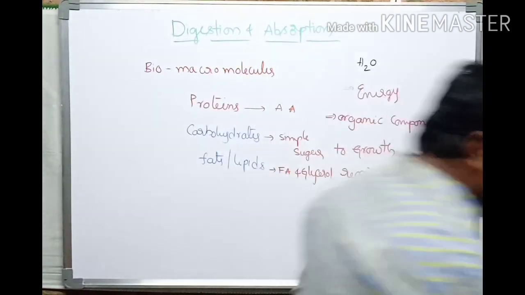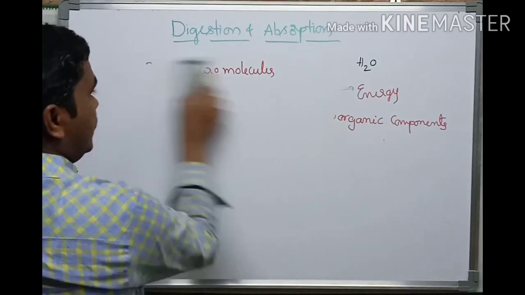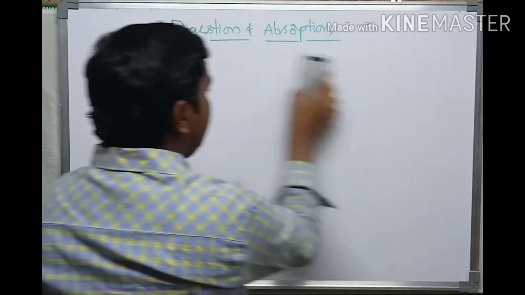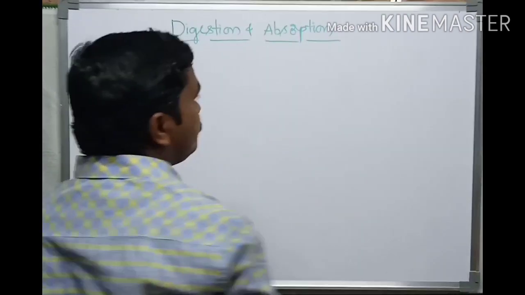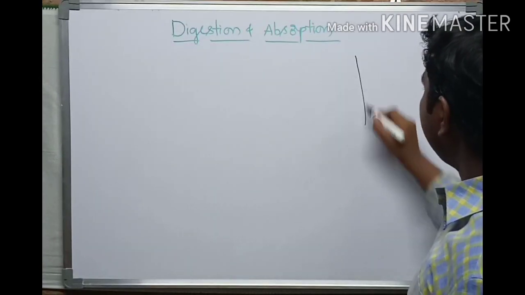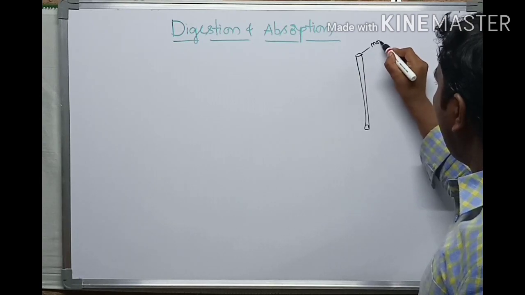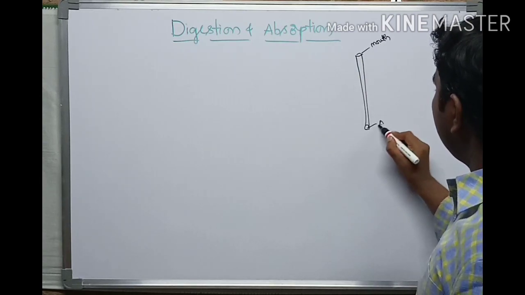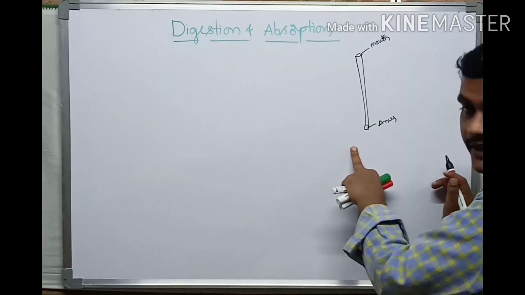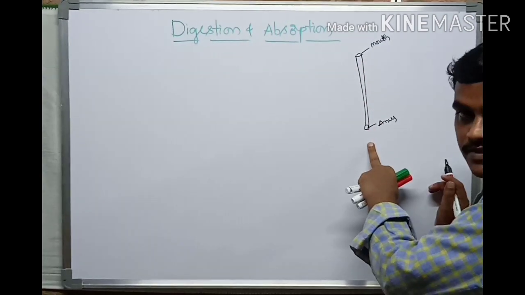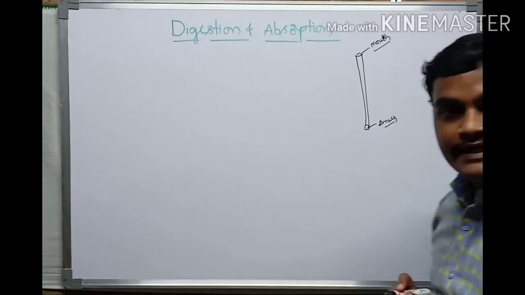If you want to see digestion in human beings, in our human body there is a gut region, and the gut is of the complete type. What does complete mean? Our alimentary canal is like a tube. It starts with the mouth and ends with the anus. Some organisms have only a mouth, so that is an incomplete gut. Some have a mouth and anus, which is called a complete gut.